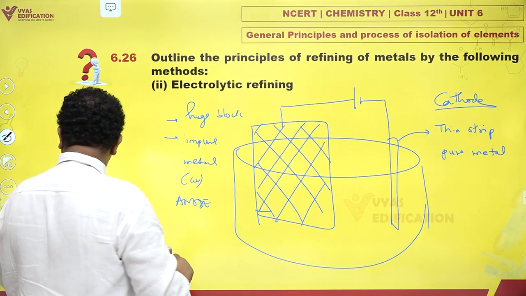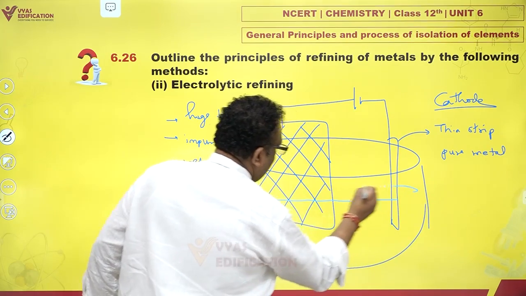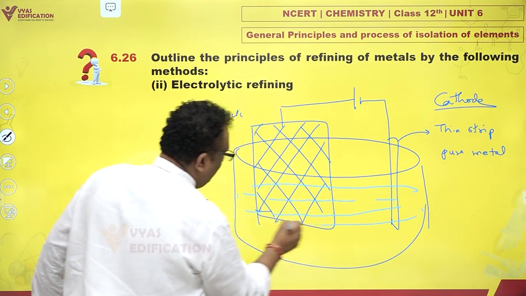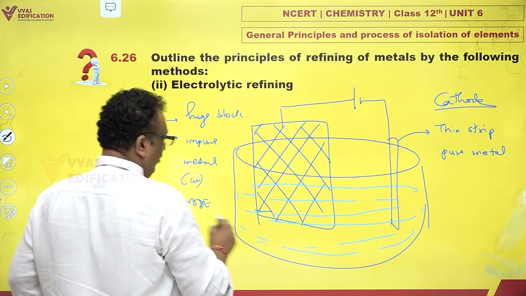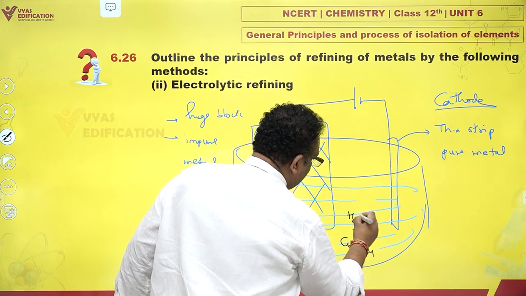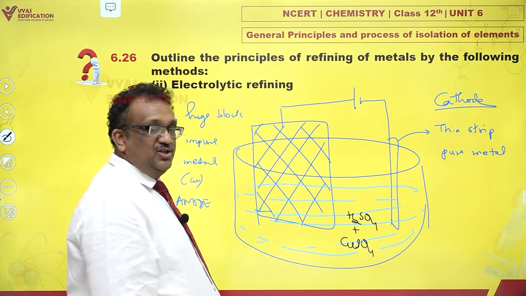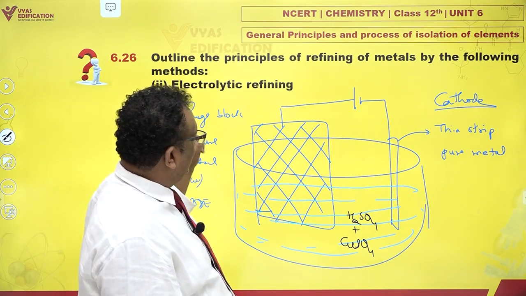And do we have a solution? Of course we have a solution, and the solution contains, well, guess what does it contain? It contains the electrolyte. For example, in case of copper, this is copper sulfate plus a tiny bit of sulfuric acid just to maintain the solution slightly acidic. Now, what are the principle?